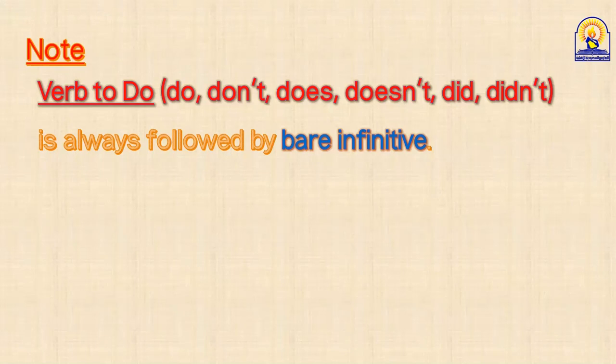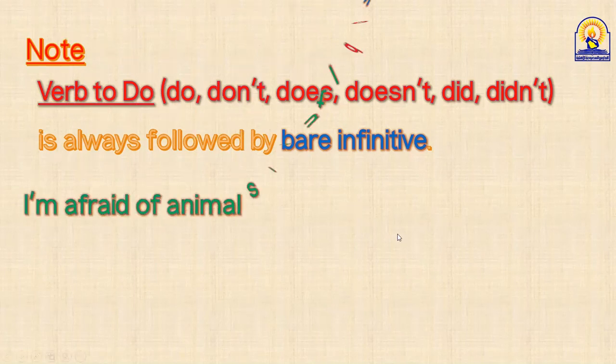يعني bare infinitive if I say الverb يكتب. I don't say to write. No, it's called the full infinitive. طب writing, this is ing form. طب writes, this is s form. طب wrote, this is past form. امال ايه البير infinitive يا شباب؟ I mean المصدر without any additions، بدون اي اضافات لا قبل ولا بعده. او write. خلي بالكم يا شباب، الدو والدونت، الداز والدازنت، والديد والديدنت دايما followed by bare infinitive.